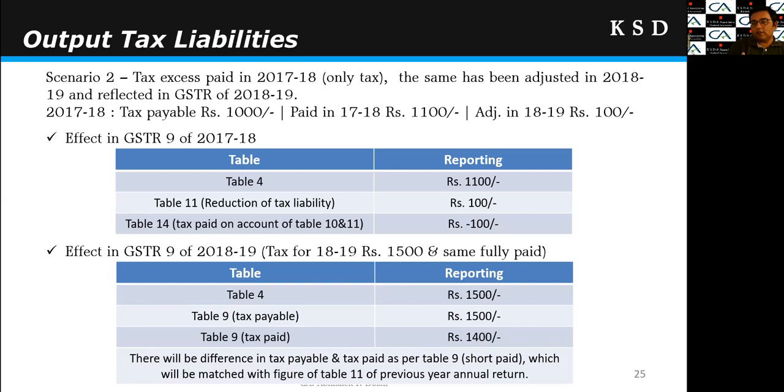So this reporting may attract the attention of the portal or authorities directly. But there is no solution to this. So we have to live with this, but we should make proper disclosure about this difference: why there is a difference of short paid taxes, why tax payable is on the higher side and why tax paid is on the lower side, and that the difference amount exactly matches the table 11 figure of the previous year annual return, right?